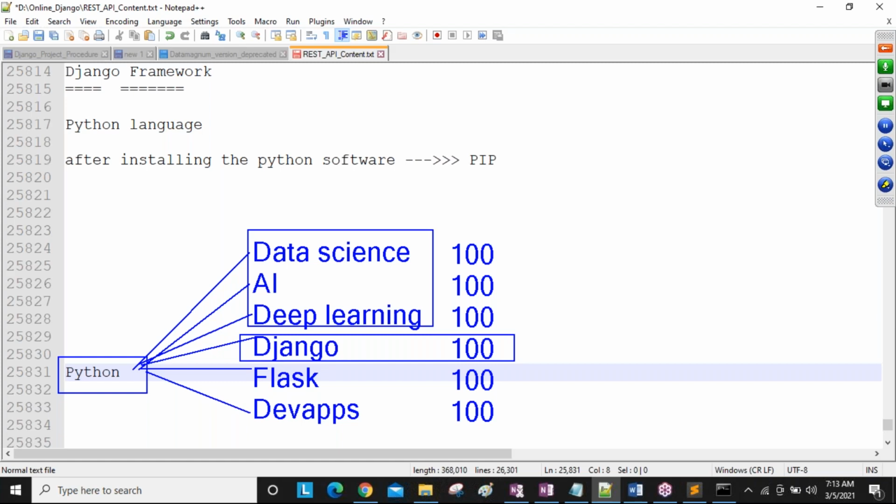Okay, and also to develop the web application, if you are interested, then you can choose the Django framework as your career. So Django is purely developed by using the Python. Already you know about the Python rules and regulations. Those same rules we are going to use inside this Django framework. So that's why you are going to understand easily.